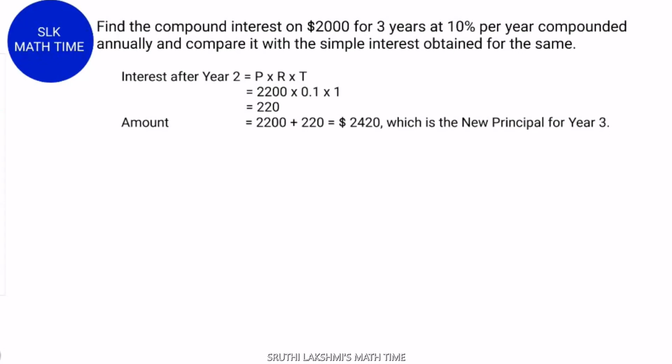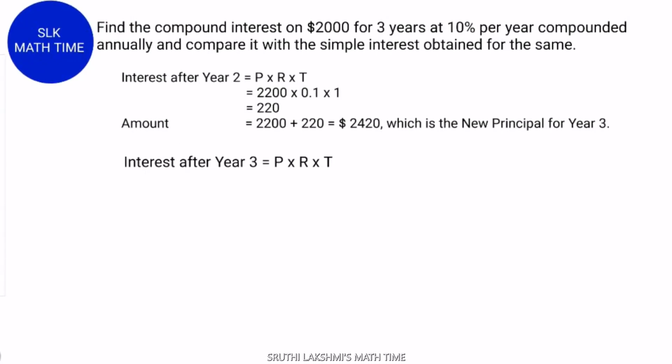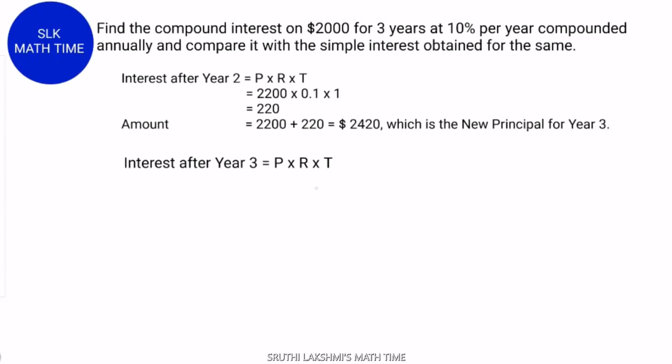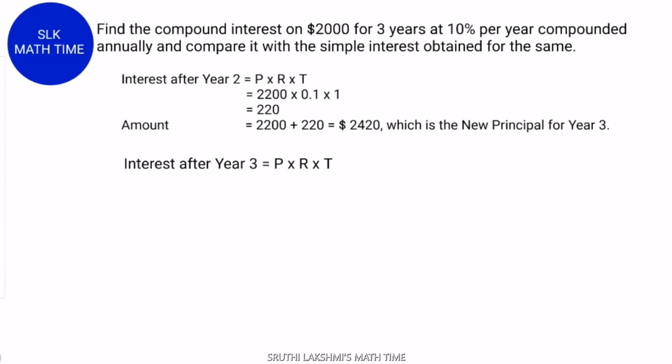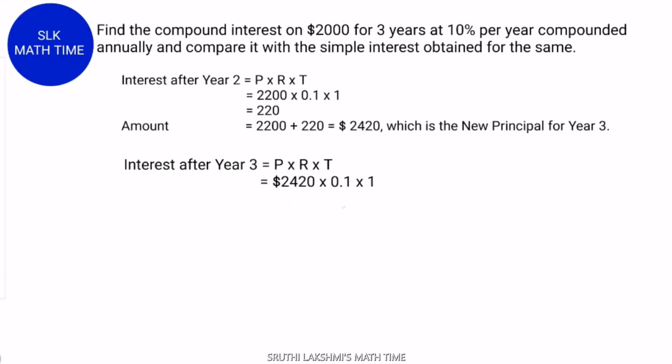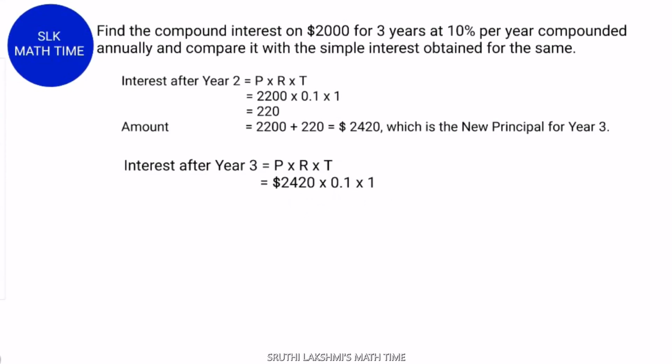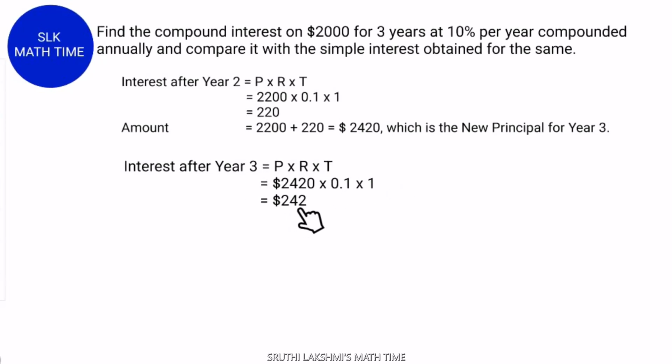Now let's see the interest after the third year. The formula is P into R into T. Let's substitute the values. P is $2,420, R is 0.1 and T is 1. When we multiply all these together, we get $242.